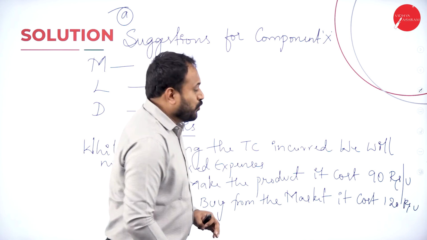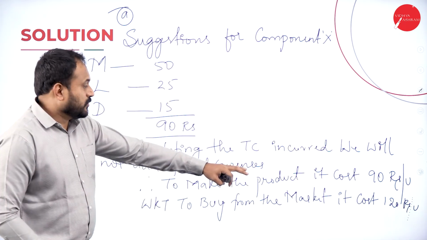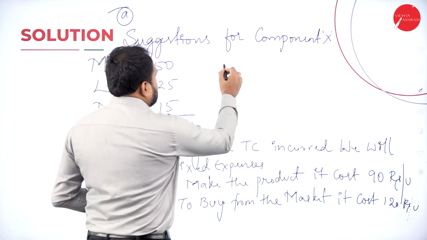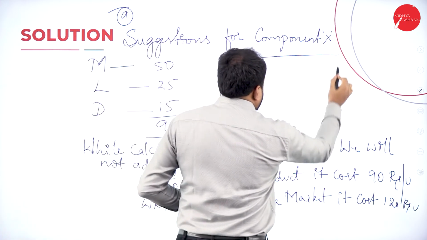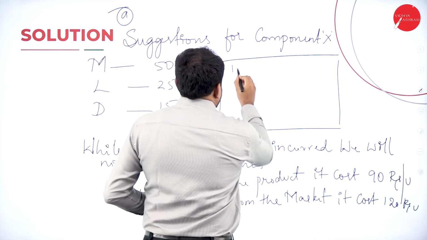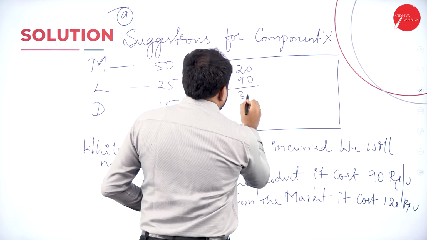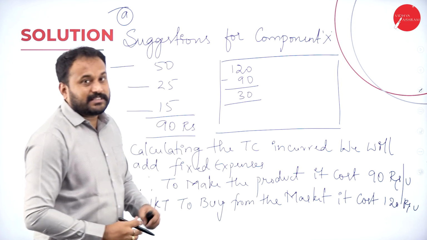It costs how much? 120 rupees per unit. So we got to know this. So here you will write, I'll just write it here. After all these things, you will go with 120 minus 90 is 30. Now 30 rupees is saved.